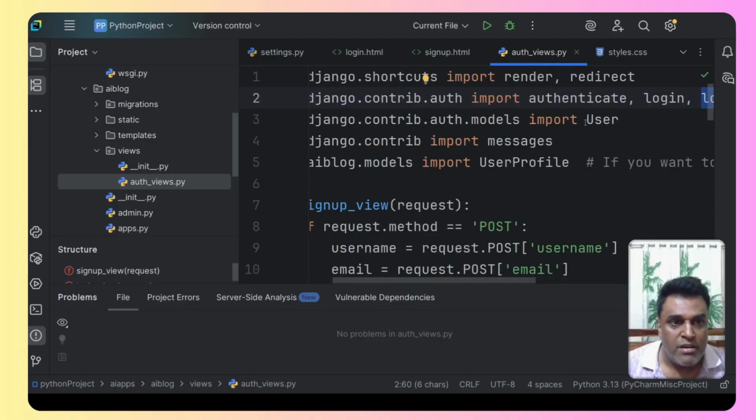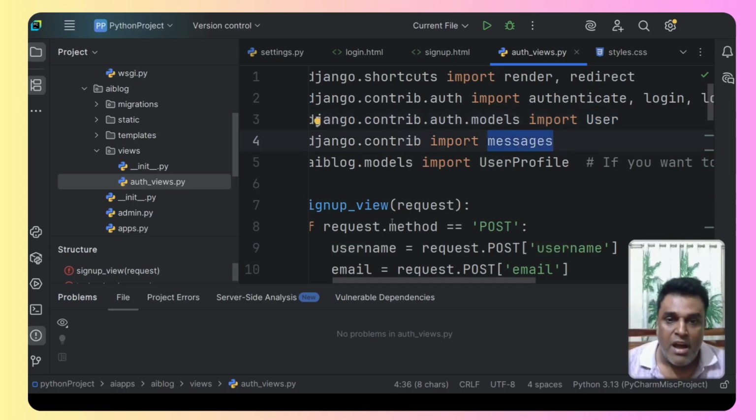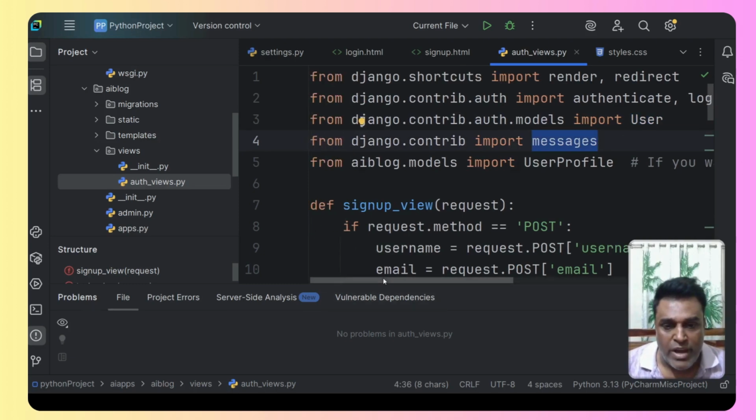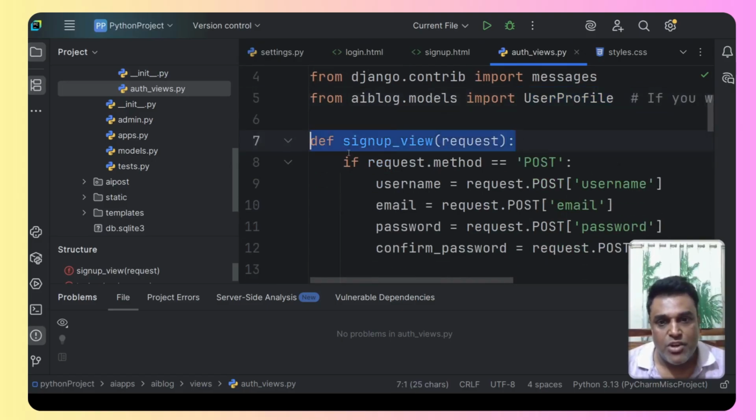Then we are importing one more Django module, that is the user module, which is already there. I have shown you, accessing the dashboard. And then we are importing the messages, which will be the error messages. We need this. And then from the AI block app, we have the models. Inside that models, we had created the user profile. We also need that because once the user signs up to our application, we also have to update the user profile, right? Now this is the function, that is the sign up view, and it will always have this